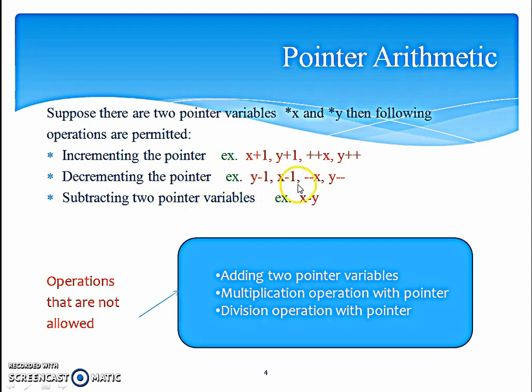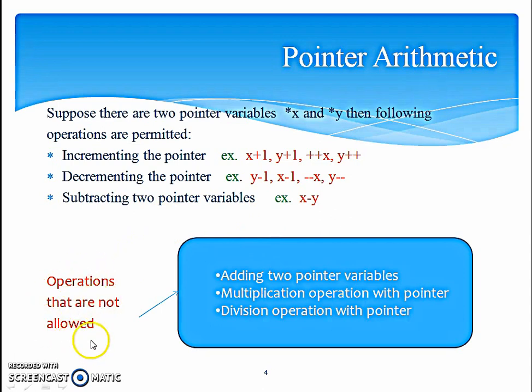Same way, the other operation which is permitted is decrementing the pointer: Y minus 1, X minus 1, minus minus X, or Y minus minus. These are some of the operations. Subtracting two pointer variables is also allowed. We can subtract one pointer variable from the other. The difference of the address locations will be used.